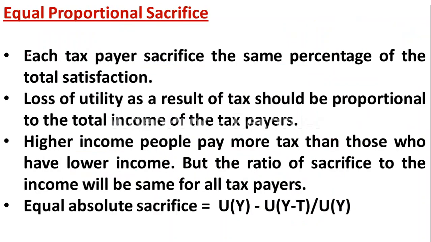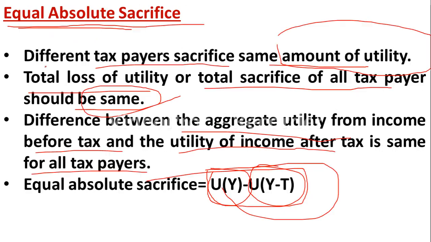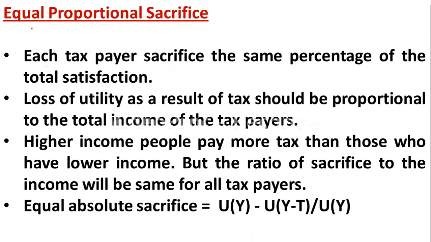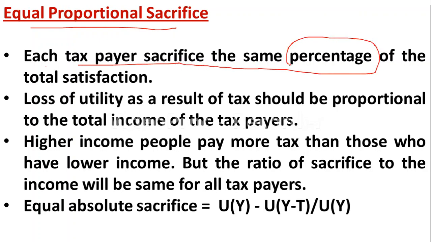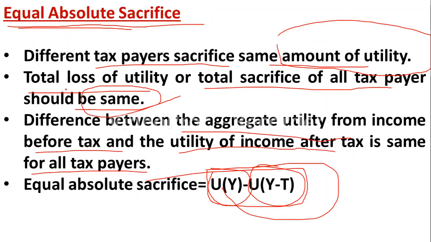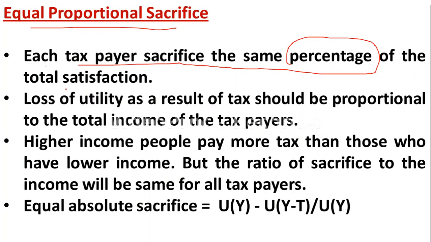So the next is equal proportional sacrifice. Here each taxpayer sacrifices the same percentage of total satisfaction. Just remember the difference between equal absolute sacrifice and equal proportional sacrifice. In case of equal proportional sacrifice, each taxpayer is going to sacrifice the same percentage of the total satisfaction.